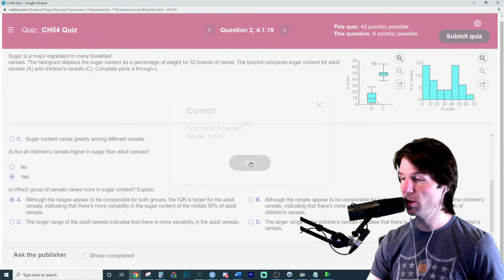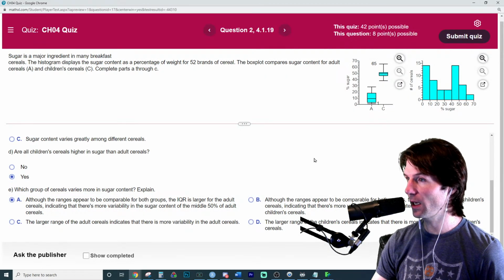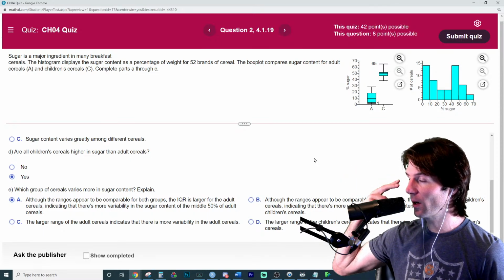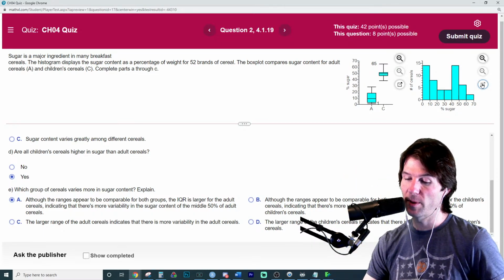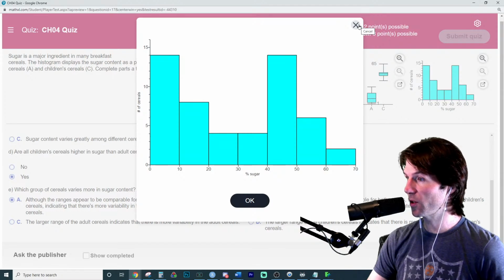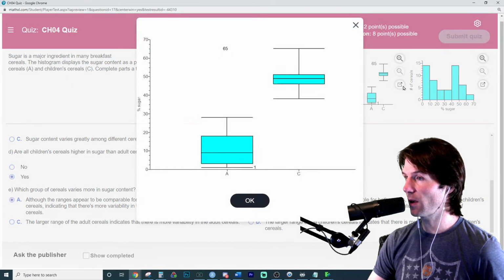I think we've done everything properly. We have. Good question right here. Good practice on box plots and a histogram. So interestingly enough, this histogram here is only univariate because it collects both groups into one. And this is a bivariate side-by-side box plot.